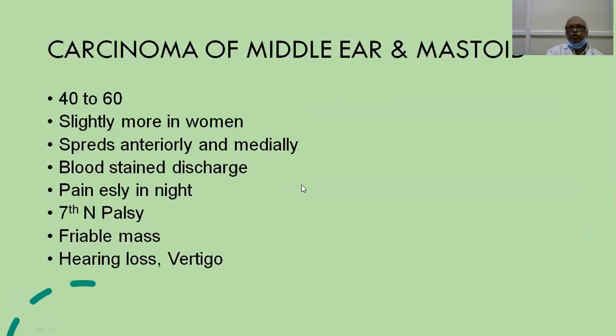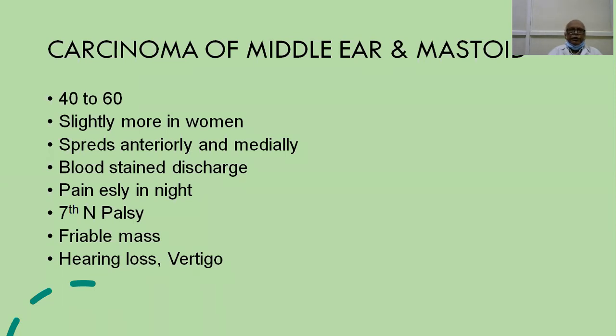Coming to the carcinoma of the middle ear and mastoid region. To diagnose carcinoma of the middle ear and mastoid region, one should have a high index of suspicion. Whenever there is disproportionate hearing loss, or disproportionate pain, or disproportionate tumor or swelling, you have to suspect it.